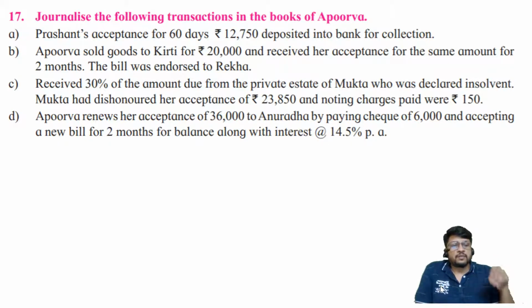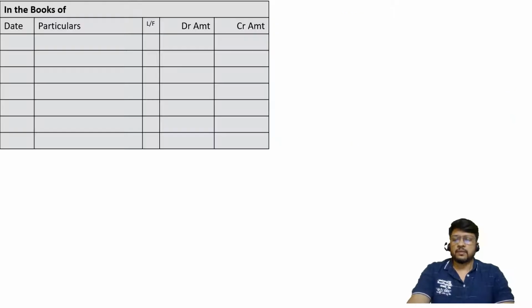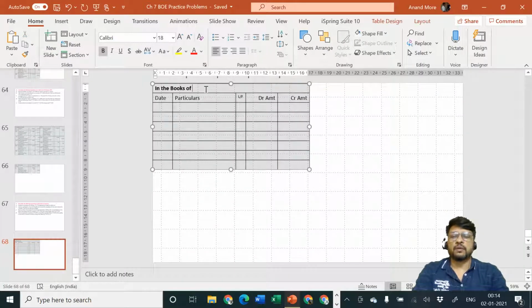Apurva, instead of keeping it in his own cash box and afterwards collecting it on the due date, is giving it to the bank and telling the bank to work as an agent or as a clerk of Apurva. That is the only entry which is required to be passed. So today the bill is going out of Apurva's hands and an agent is getting created. The name of the agent is bank for collection account. Entry will be bank for collection account debit to bills receivable account. Let me consider in the books of Apurva.